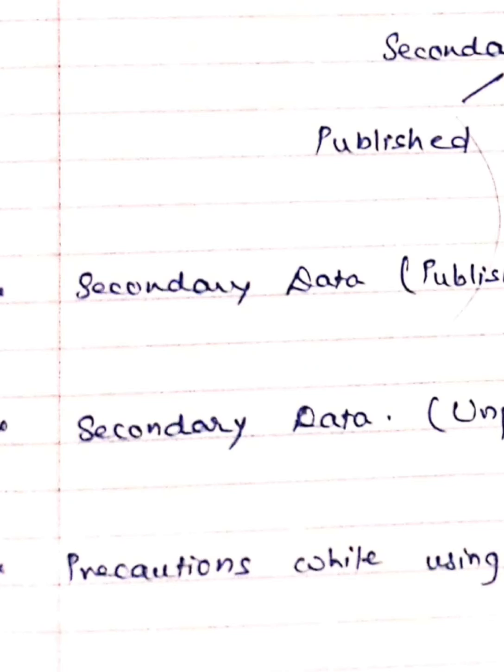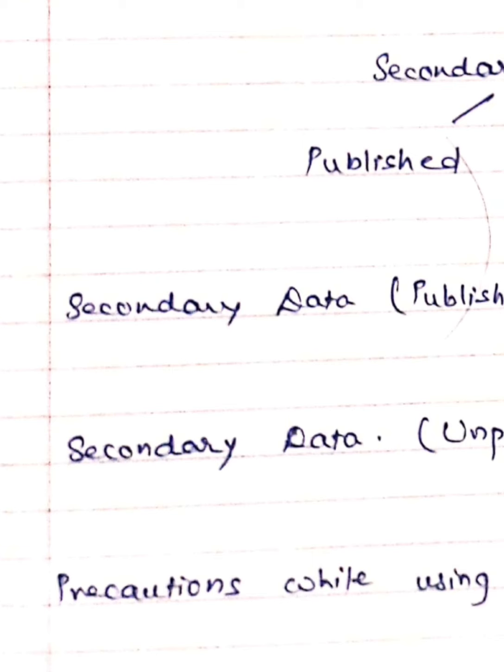In secondary data, we even talked about local self-government bodies, such as the municipal corporations and Jilla Panchayats. They regularly publish their data, and that is how they become sources of secondary data.